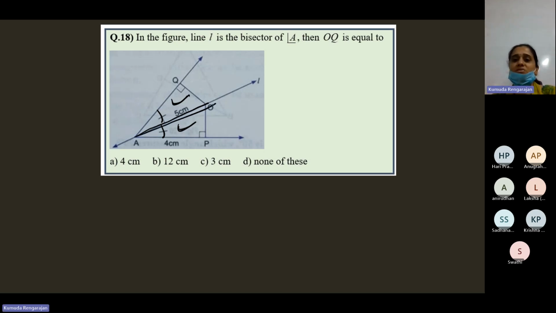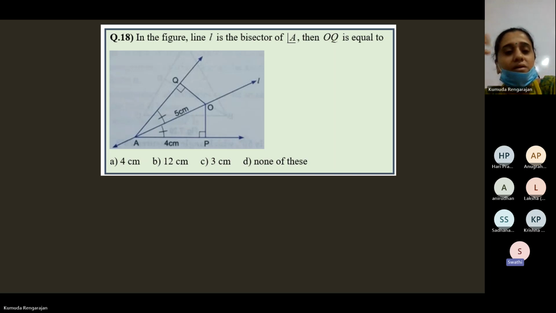So what is the information we have? 90 degrees, you can see it's marked. So what's the rule? AAS. Can we also use RHS? Right angle, hypotenuse, and which side will you say for S?